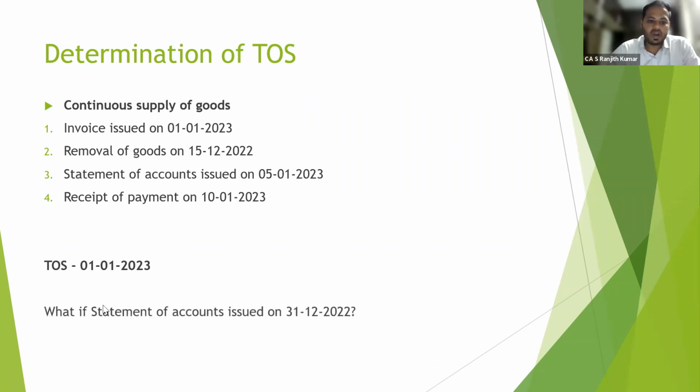Okay. What if the statement of accounts is issued on 31/12/2022? The date of invoice is 1/1/2023 and the statement of accounts is issued on 31/12/2022. So now, when is the time of supply? Tell me. The time of supply is 31/12/2022, because the statement of accounts is issued earlier than the date of invoice. So the time of supply is the earlier of the date of invoice or the date the statement of accounts is issued, which here is the date the statement of accounts is issued.